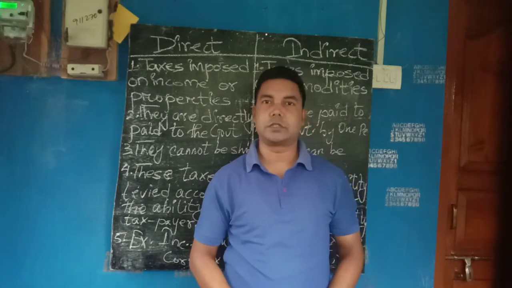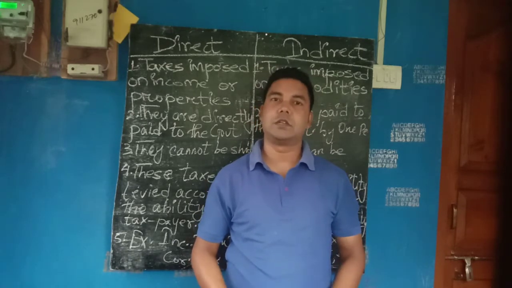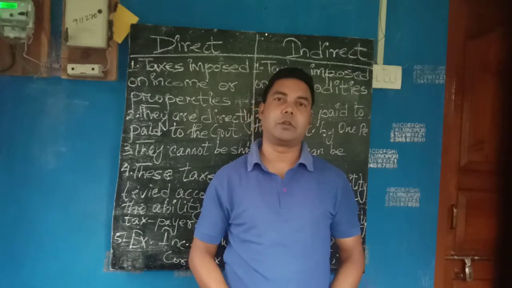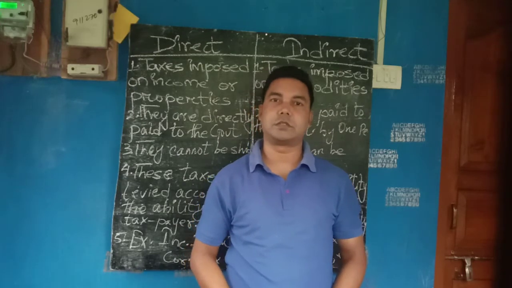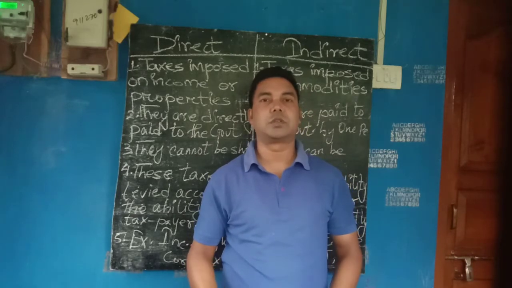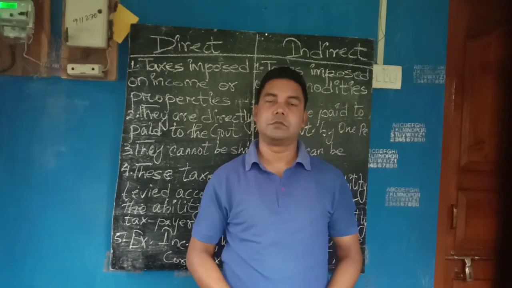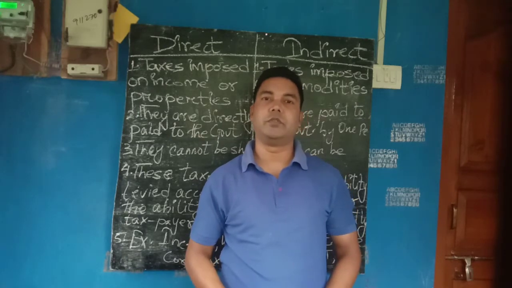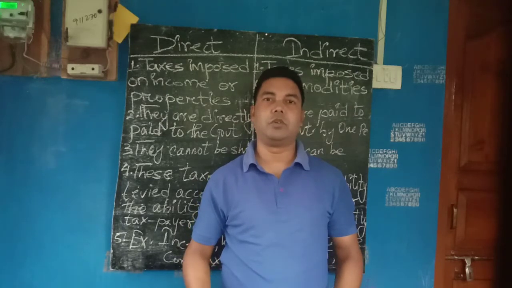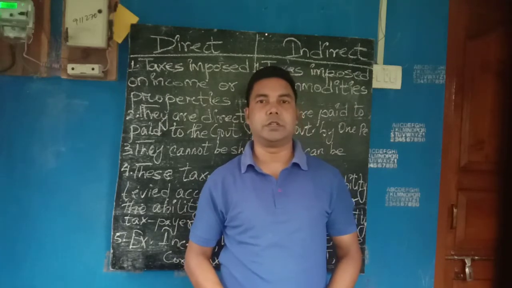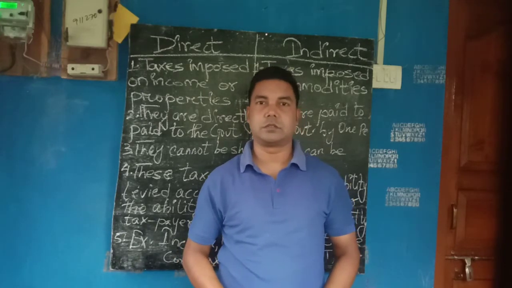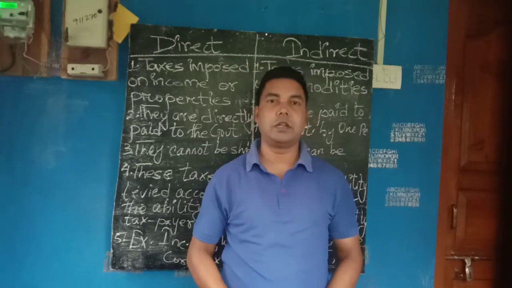Last class, we covered the merits and demerits, or advantages and disadvantages, of direct taxes, as well as the definition of direct taxes. We learned that there are two types of taxes, direct tax and indirect tax, and these are the source of revenue for the government. The government gets revenue through taxation for developmental work, whatever the government needs to be done. Most of the money comes through taxation.